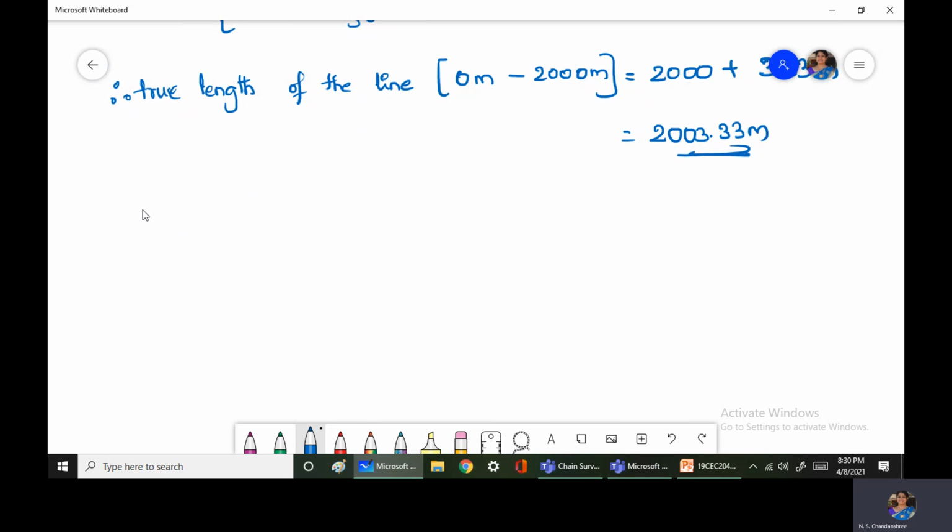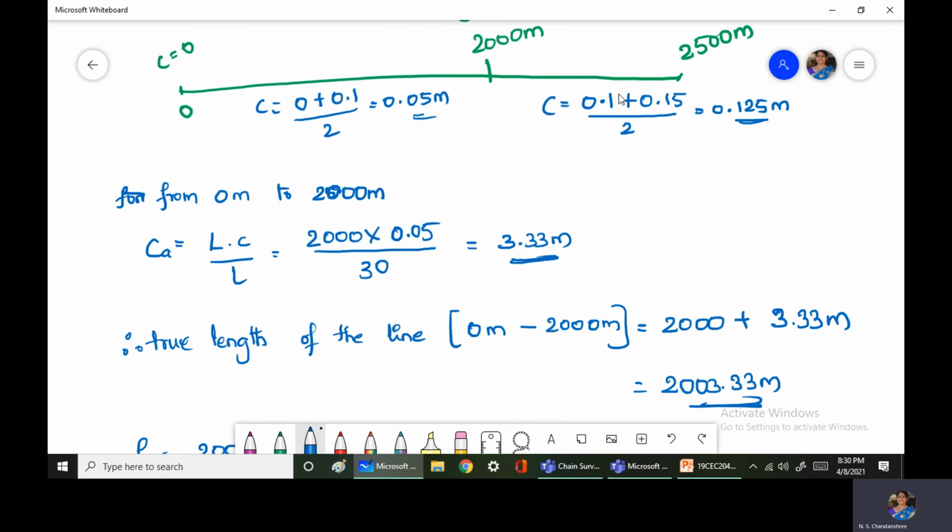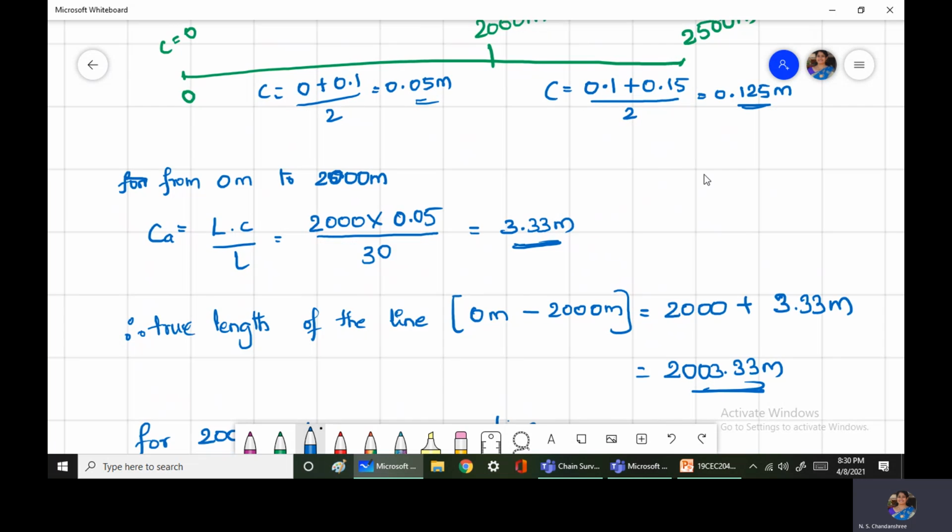So for the next section, that is for the 2000 meter to 2500 meter section, CA is equal to L into C divided by small l. L here, the distance measured, is 500 meters, into the C value we have calculated here, that is 0.125.